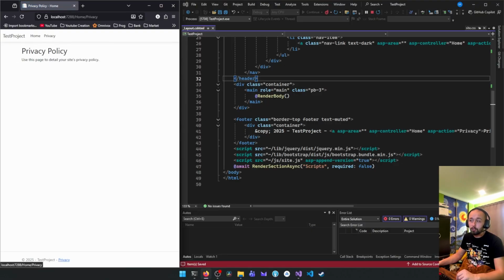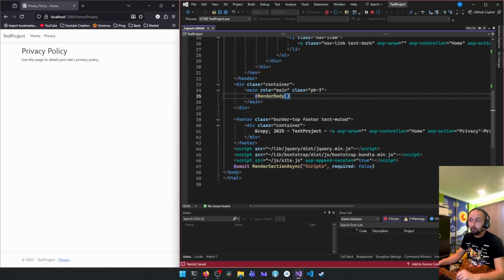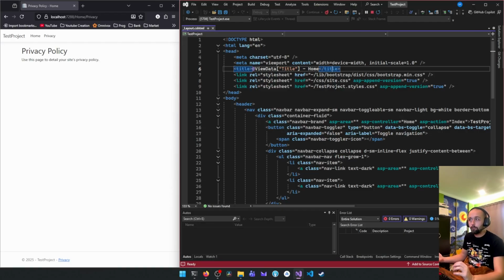These are different parts, but it's going to be called by render body. Then we have our footer with our test project, privacy, whatever. It's going to be right over here. And each link is going to be called back at the end. So now we're going to close the layout.